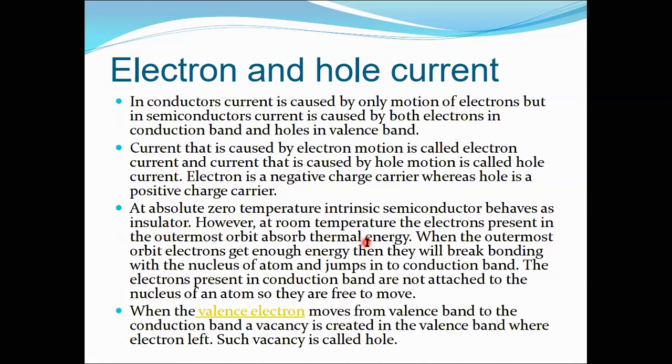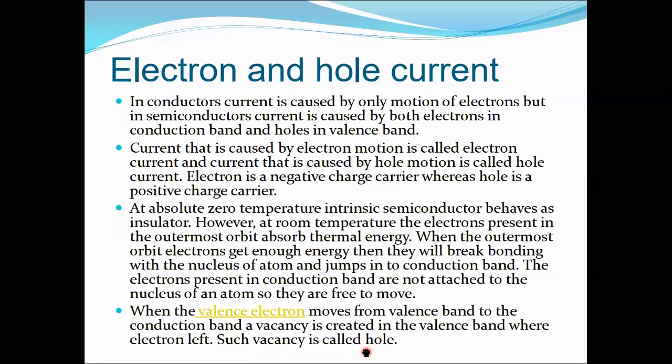All right. So when a valence band electron moves from the valence band to the conduction band, a vacancy is created, right? In the valence band where the electron left, such a vacancy is called a hole. So when the valence electron jumps from the valence band due to the thermal energy to the conduction band, it leaves a vacancy over here.